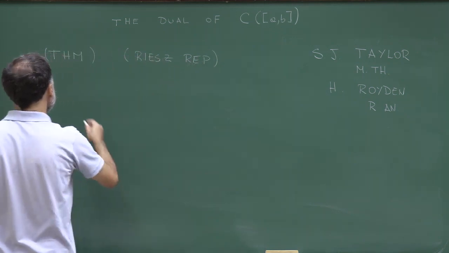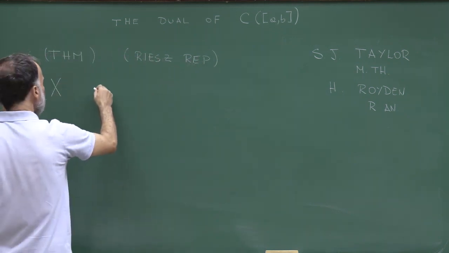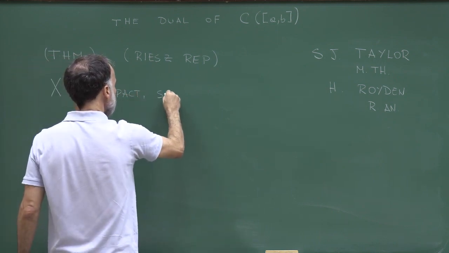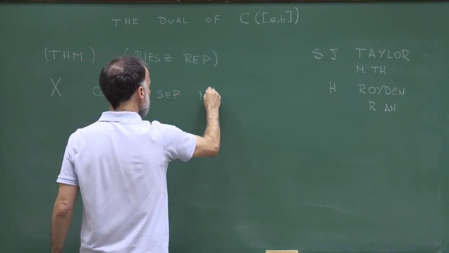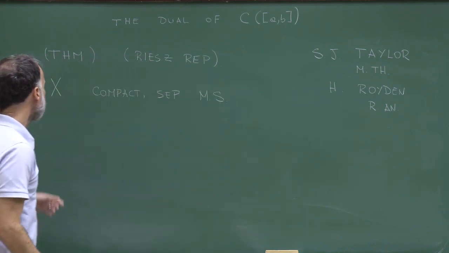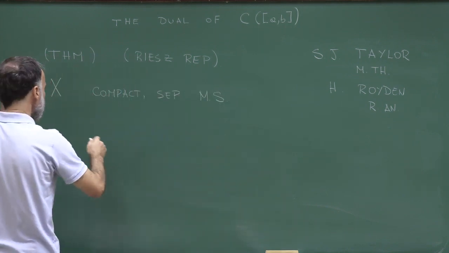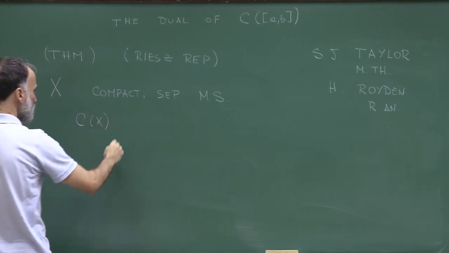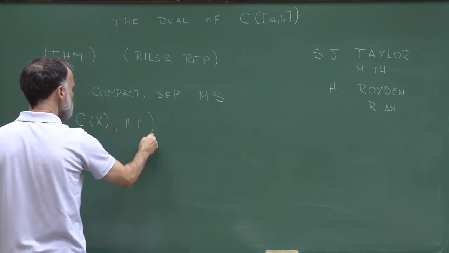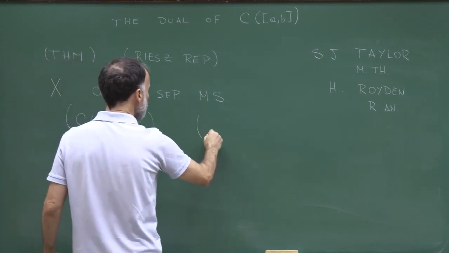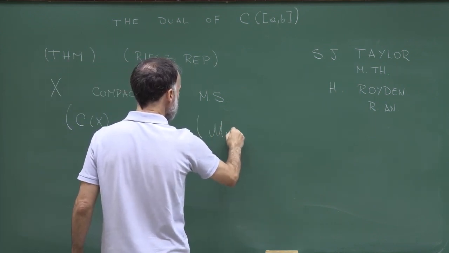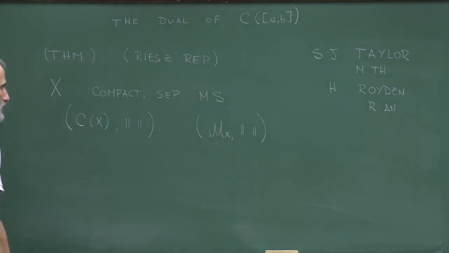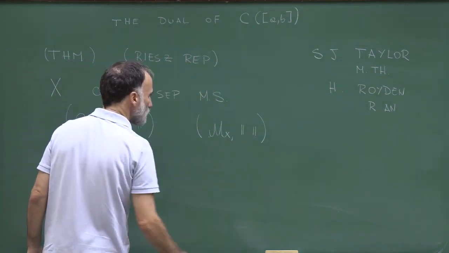Now, in this theorem, X will be a compact, separable metric space. And in this setting, we define two Banach spaces. The first one is the space of continuous functions with the sup norm. And the second one is the space of finite signed measures with the norm which I defined, I'll call that maybe the total variation norm.